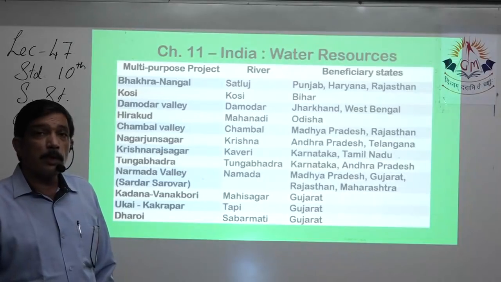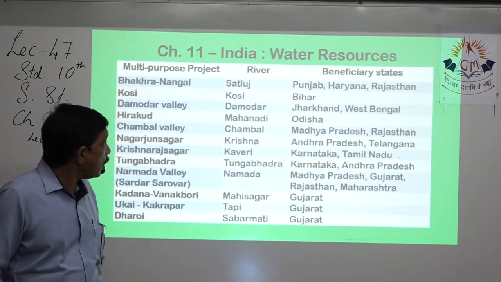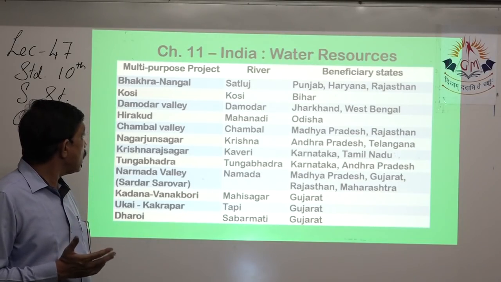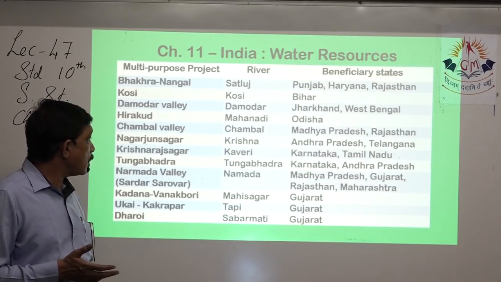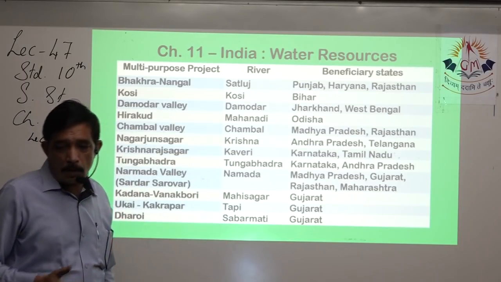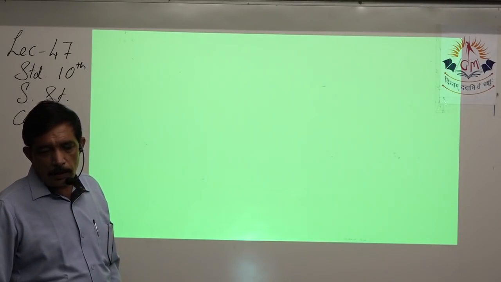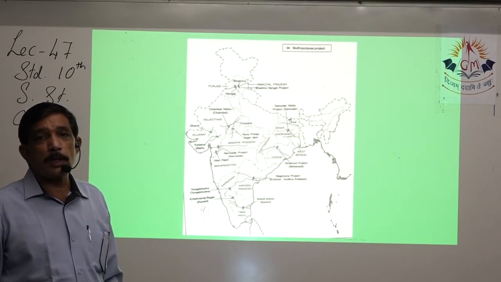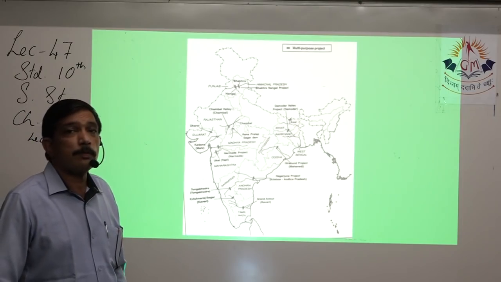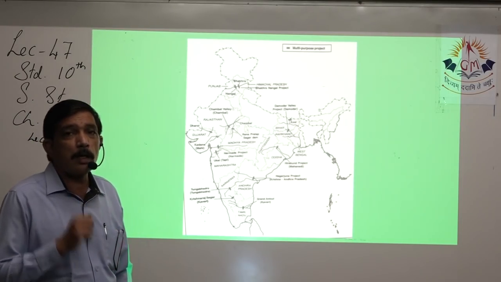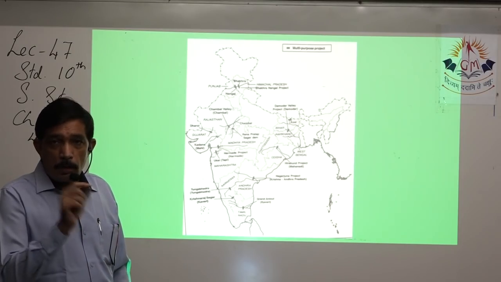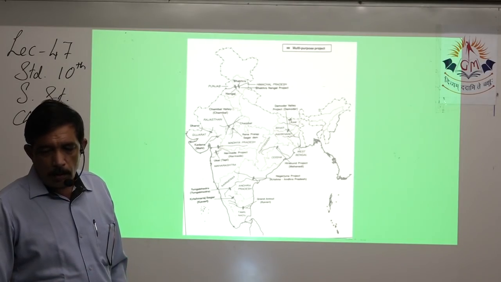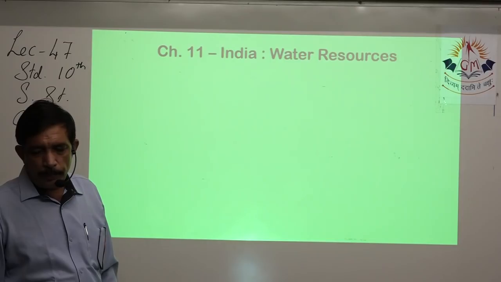Then we looked at some of the multi-purpose projects in India: Bhakra Nangal Dam, Kosi Dam, Damodar Valley project, Hirakud Dam, Chambal Valley project, Nagarjuna Sagar Dam. These are built on various rivers. That's already given in your material. Then we looked at the map showing the important multi-purpose projects in India. This is a very important map because map marking will come from this chapter. For one mark, you have to mark the particular project that is asked in the question. So lots of practice has to be done for this.